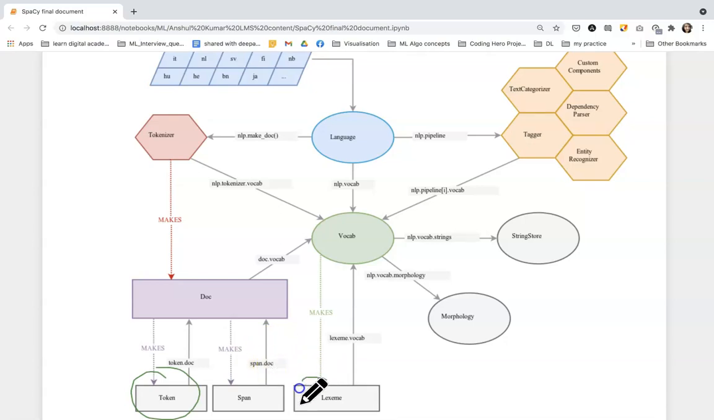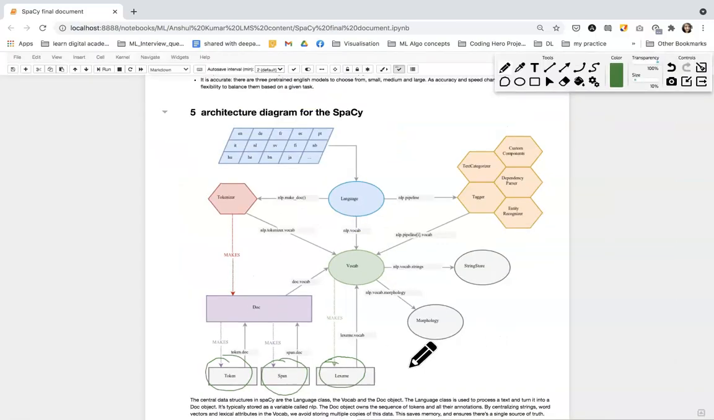Now what is a lexeme? A lexeme is a word which doesn't have any tag, any part of speech tag, any entity, or any relation with other words in the text. That is a lexeme. And what is a span? We can say it is a slice from the doc object. That is a span. Now, I hope guys this architecture was clear to you. Now let's proceed further.